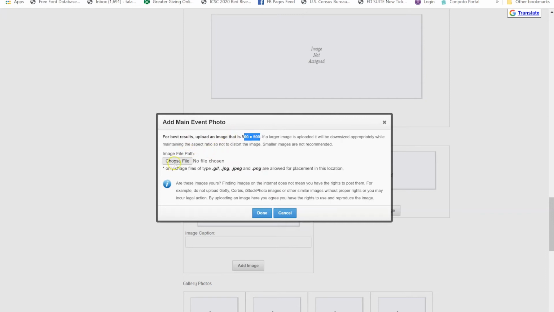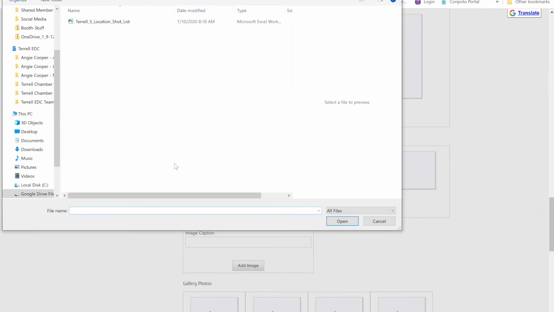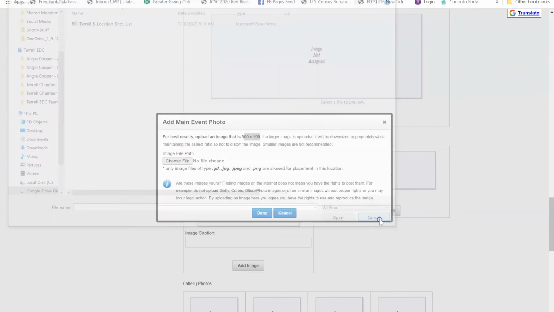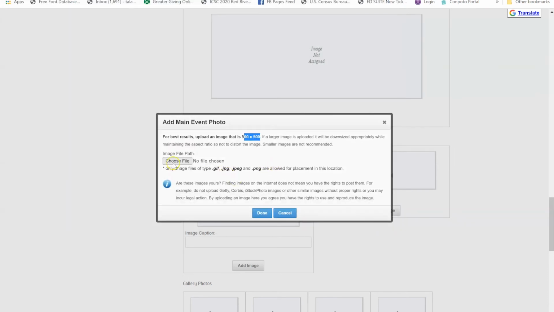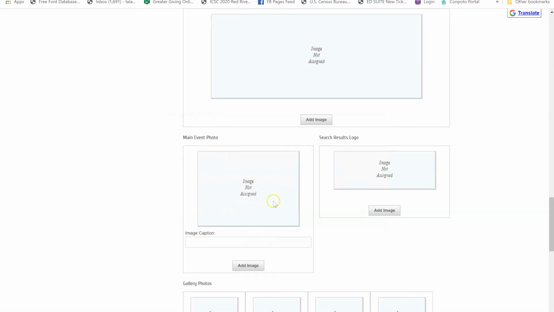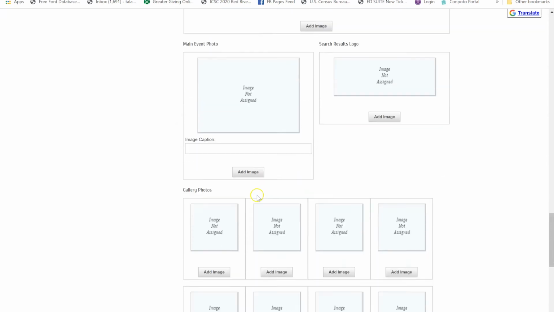You would just click choose file and go find your file. I don't have a 500 by 500 image handy, but that's what you would do. You would just go grab your file. Now, it doesn't mean you can't upload a file that's not 500 by 500, but it just may not render well. So if you can, I would recommend setting it up that way. You would click done if you had your image and upload that.